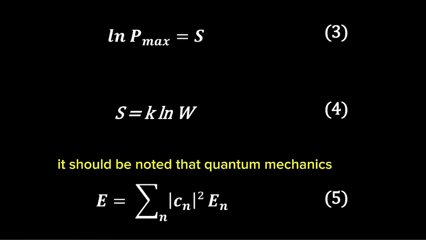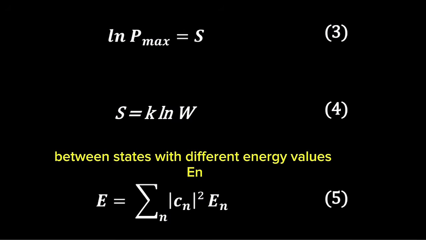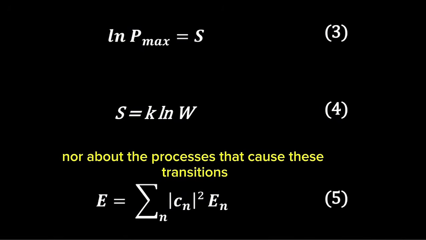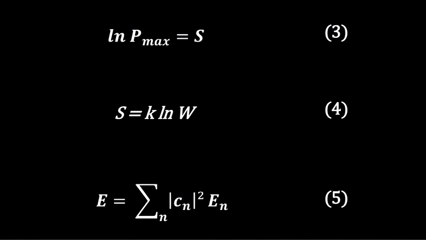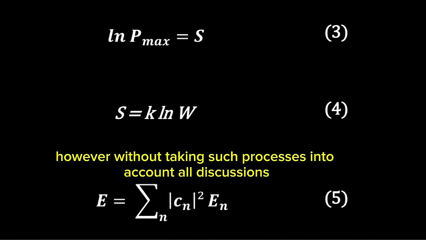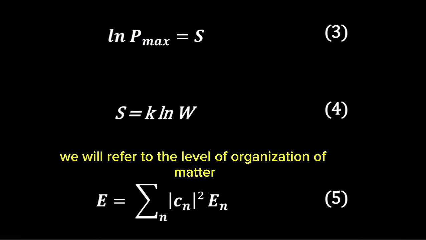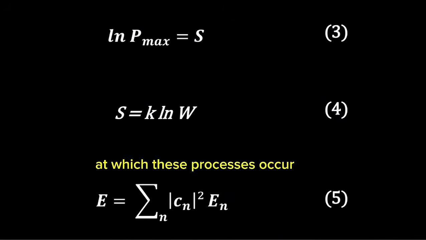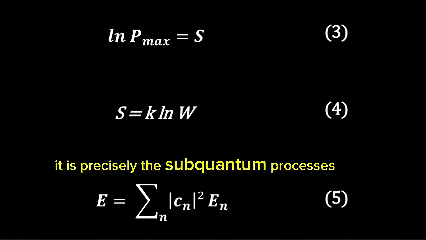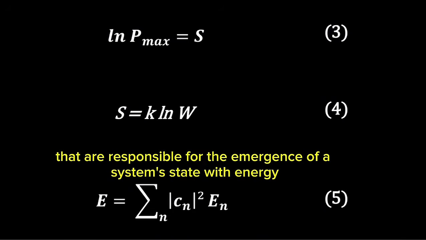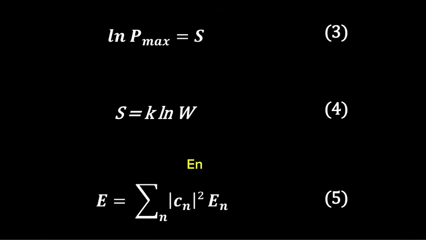It should be noted that quantum mechanics says nothing about transitions between states with different energy values En, nor about the processes that cause these transitions. However, without taking such processes into account, all discussions about probability in quantum mechanics become meaningless. We will refer to the level of organization of matter at which these processes occur as subquantum level. It is precisely subquantum processes that are responsible for the emergence of a system's state with energy En.